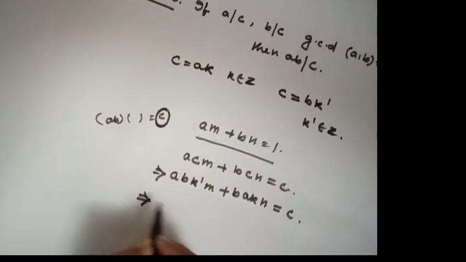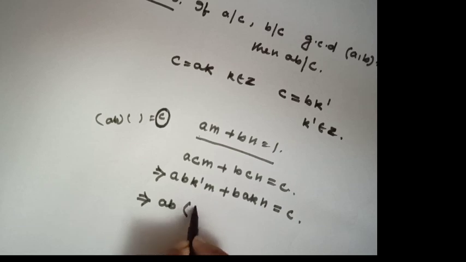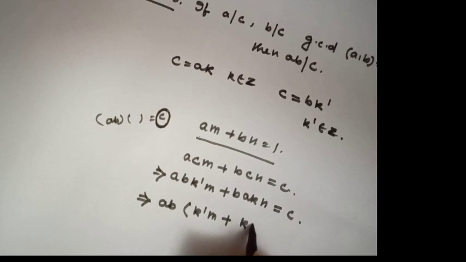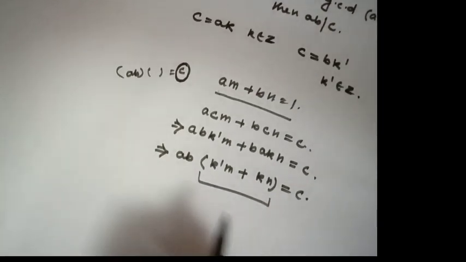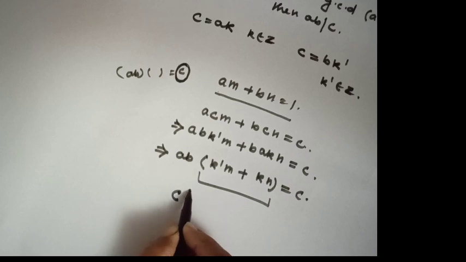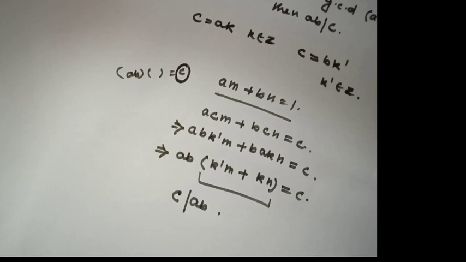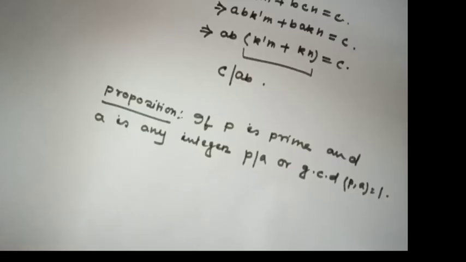That means AB times (K dashed M plus KN) equals C. This is also an integer, and from this line I will get AB must divide C. This is the proof. Okay.